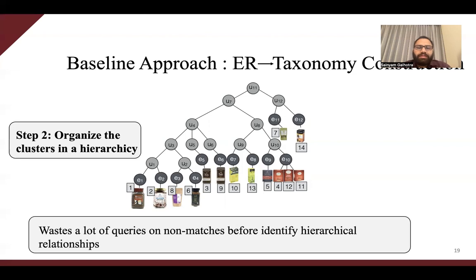Secondly, it uses prior taxonomy construction techniques which were not designed for non-binary hierarchies, and therefore they have suboptimal performance. An alternate strategy would be to run taxonomy construction first and then post-process the hierarchy to identify duplicate relationships. This approach also suffers from similar challenges as discussed previously.